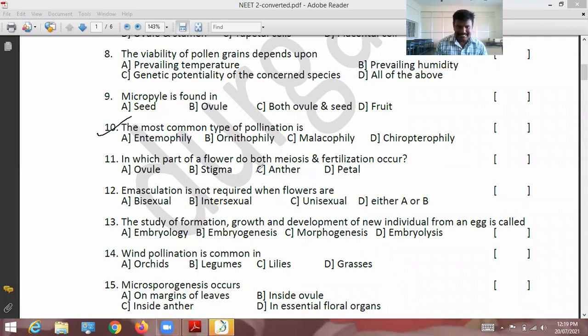Let's see the 10th question. Among the following, the most common type of pollination is? C, entomophily, insect pollination. The pollination which occurs through insects is called entomophily. It is very common, as most plant species depend upon entomophily. Ornithophily is pollination through birds. Malacophily is pollination through snails.